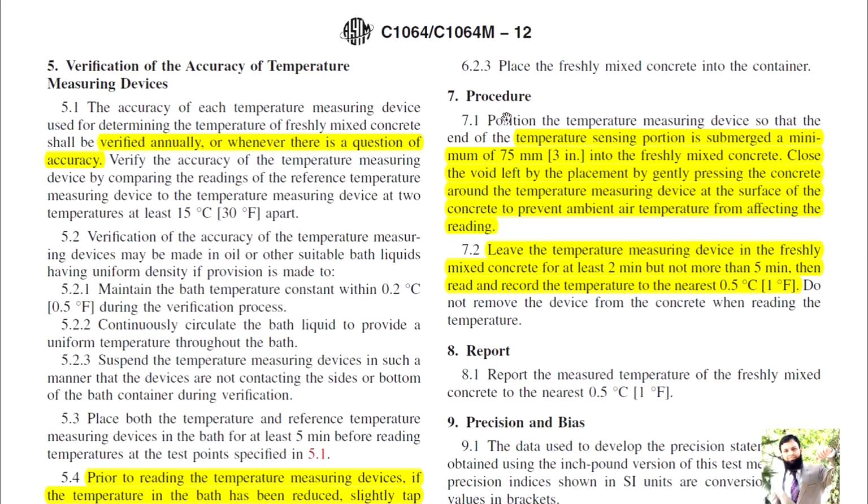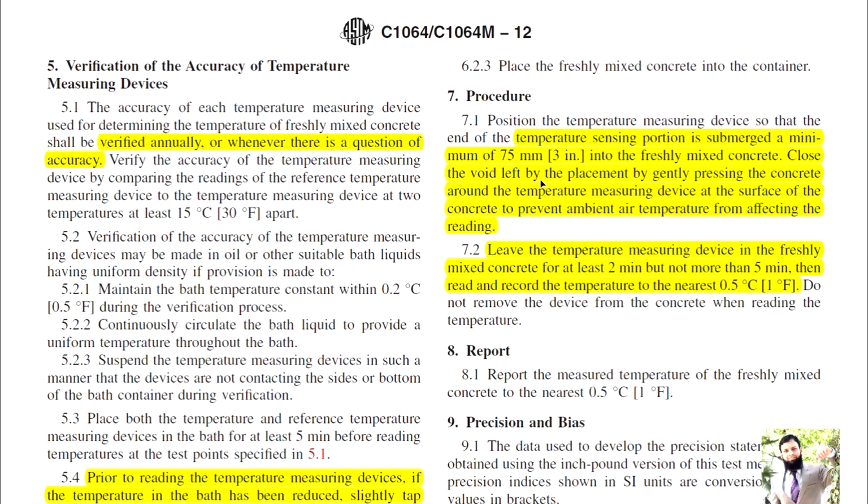Procedure. What is the procedure? Position the temperature measuring device so that the end of the temperature sensing portion is submerged a minimum of 75 millimeter. So your temperature measuring device and its sensor should be 75 millimeter dipped inside the freshly mixed concrete.